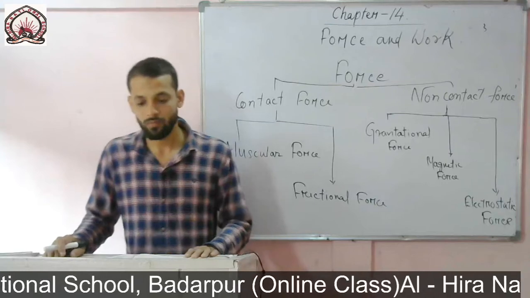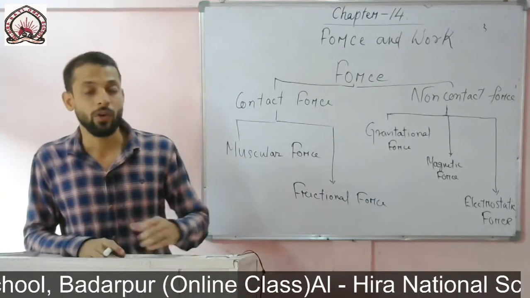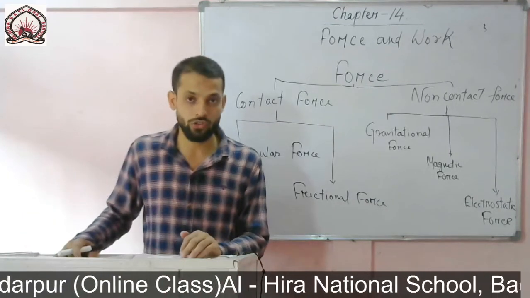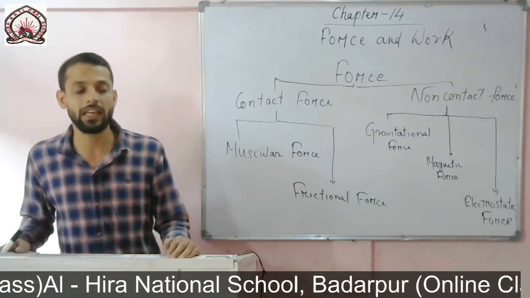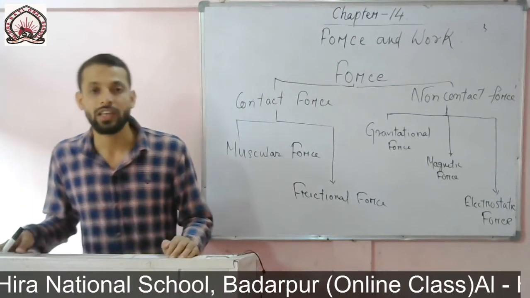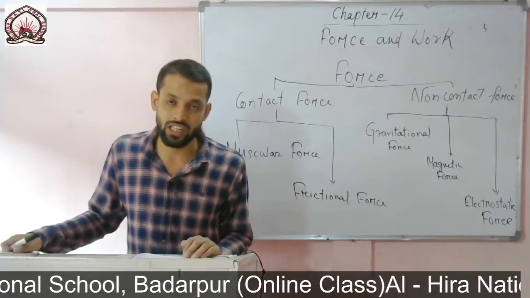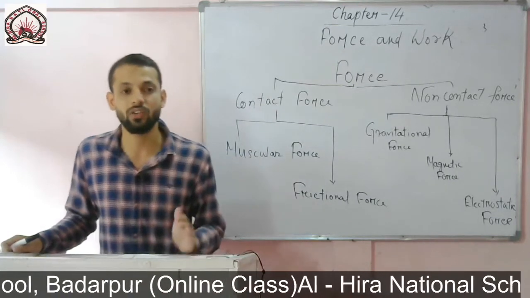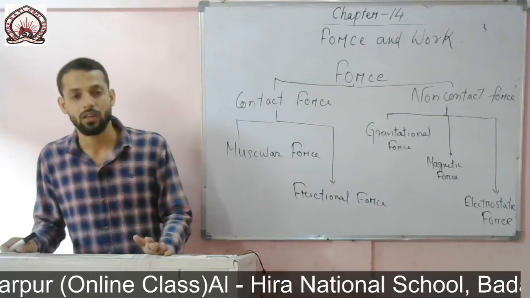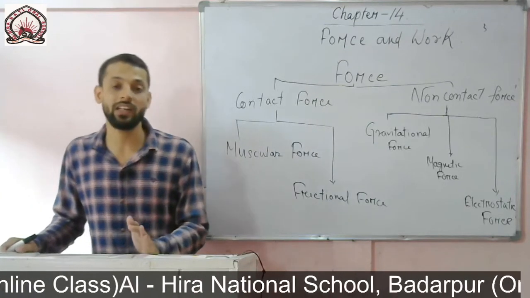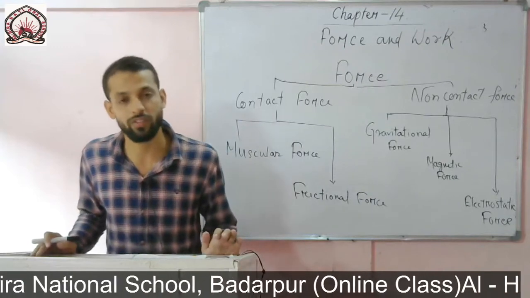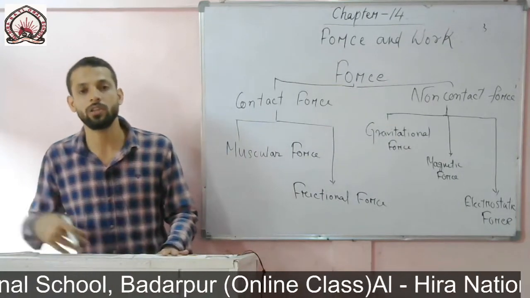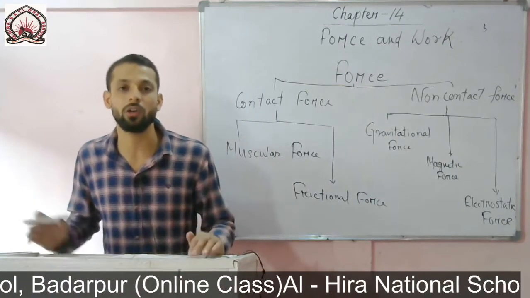Okay, as an example, when we apply force on a table, if it moves, if it changes its original position, then we can say work is done. Secondly, when we apply force on the wall, it will not move, no matter how much force we use.